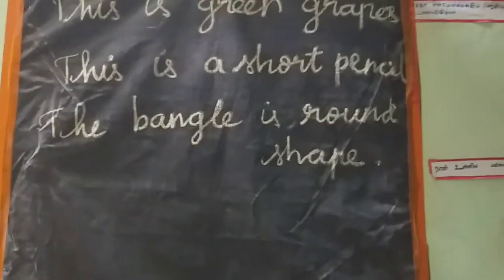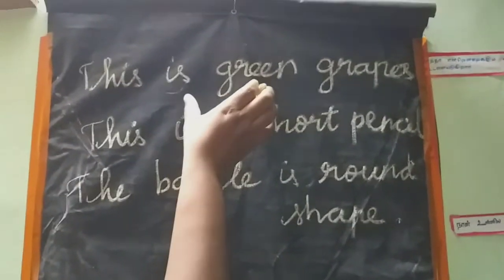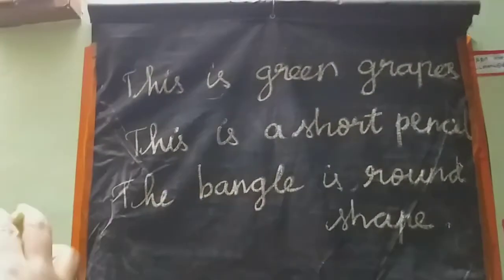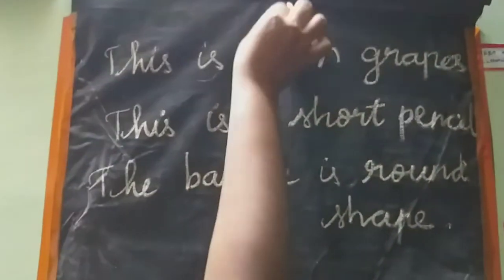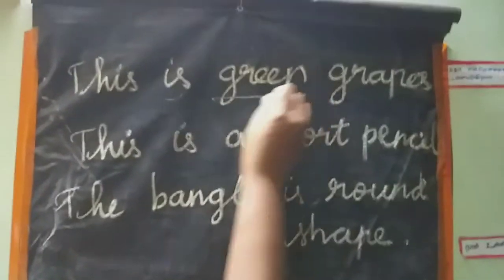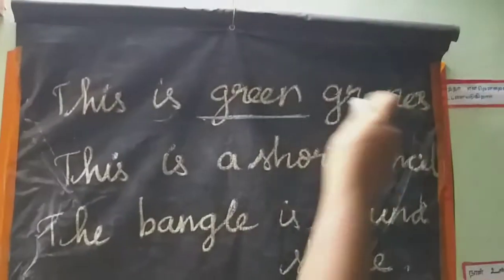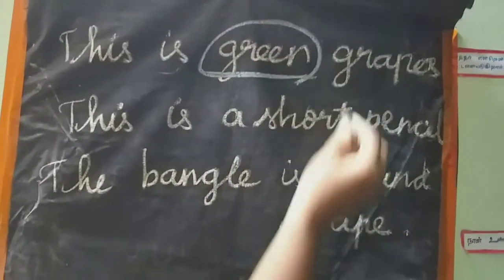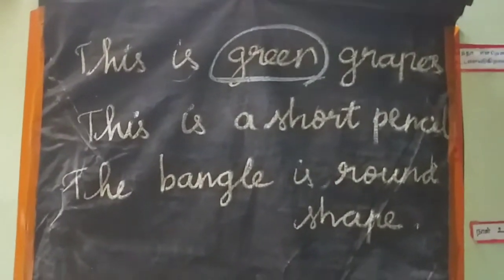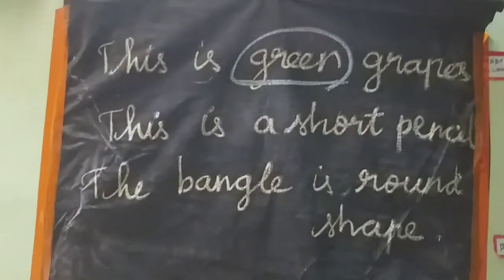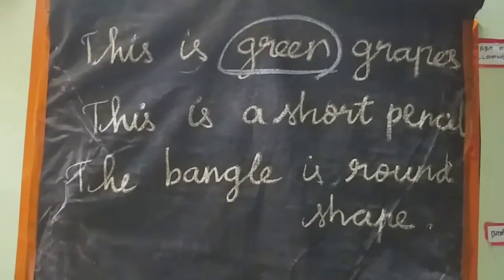And here, this is grapes. Not just grapes, but this is green grapes. A new word, green. The green describes the noun, isn't it? The word green describes the nouns. And this is pencil, but it is a very short pencil, isn't it? This is pencil, but it is short pencil.